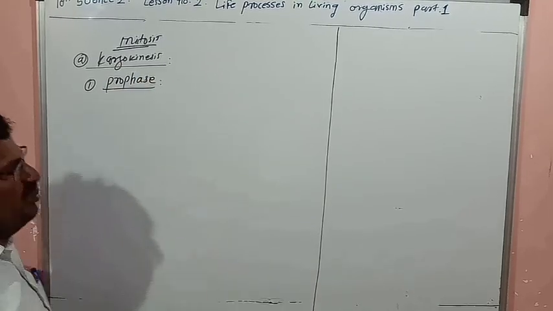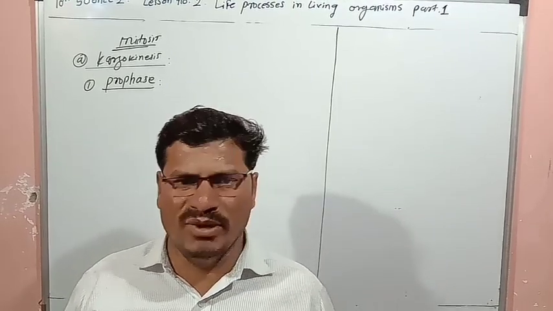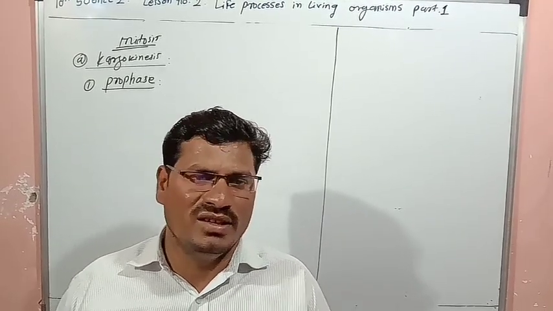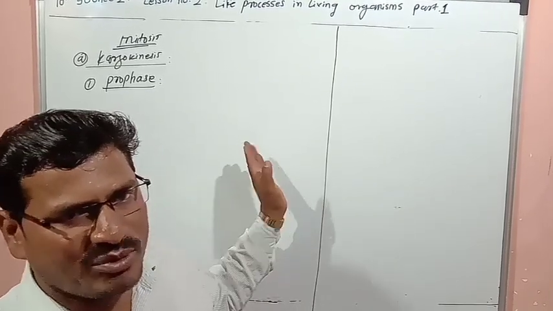So what is prophase? Prophase is the initial phase in the division of the cell in case of mitosis.